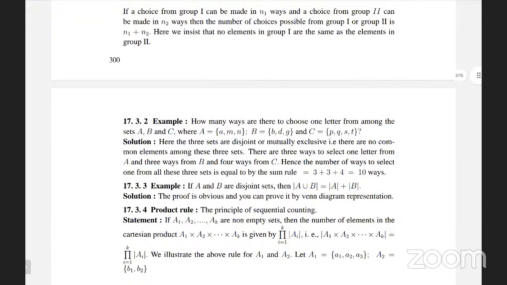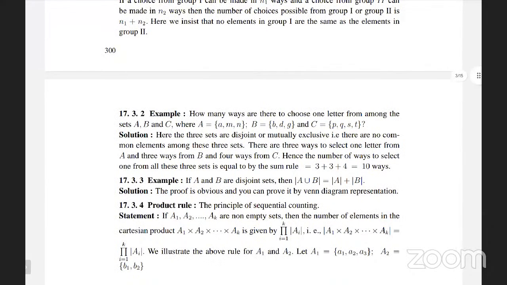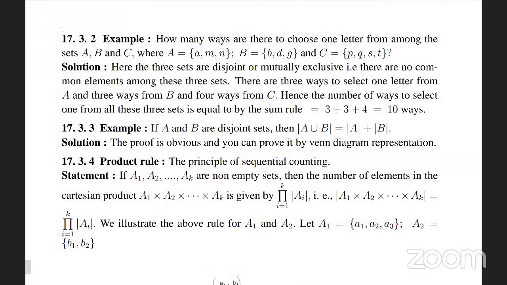How many ways are there to choose one letter from among the sets A, B, C, where A equals A, M, N with 3 elements, B equals B, D, G with 3 elements, and C equals P, Q, S, T with 4 elements? Here the 3 sets are disjoint or mutually exclusive; there are no common elements among them.